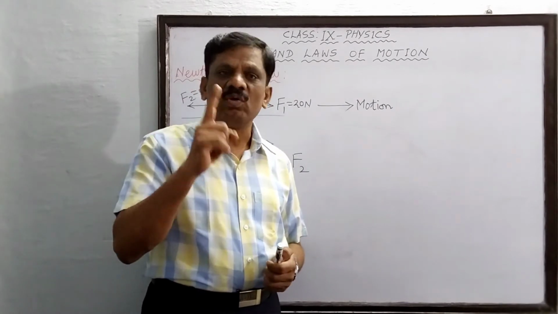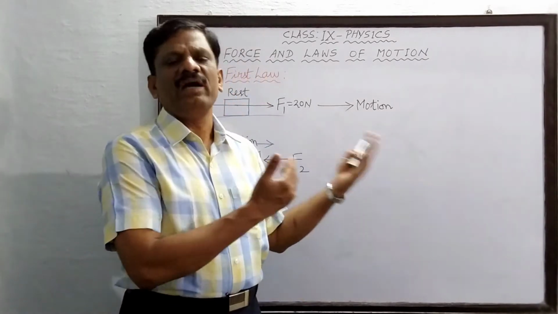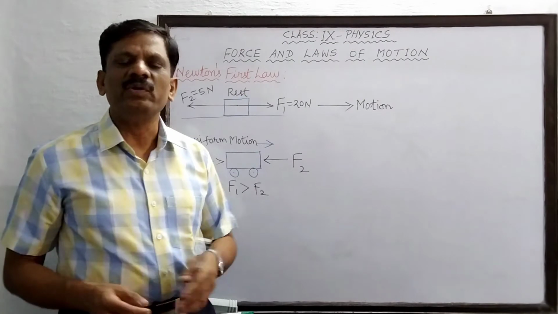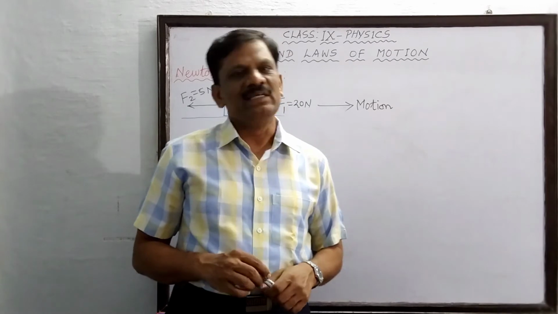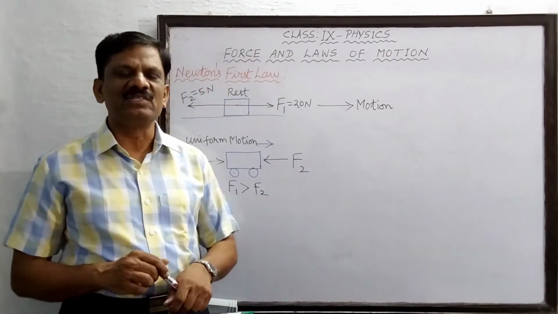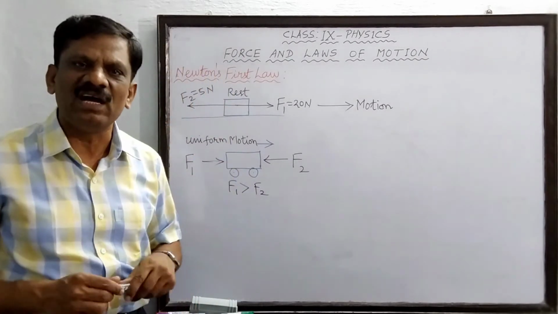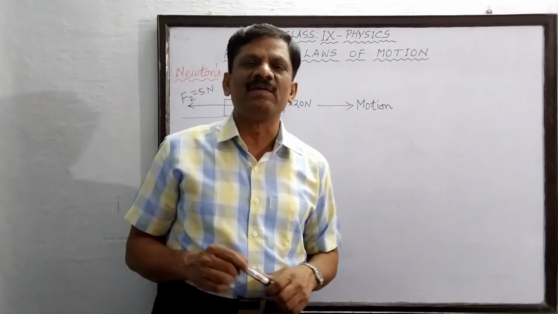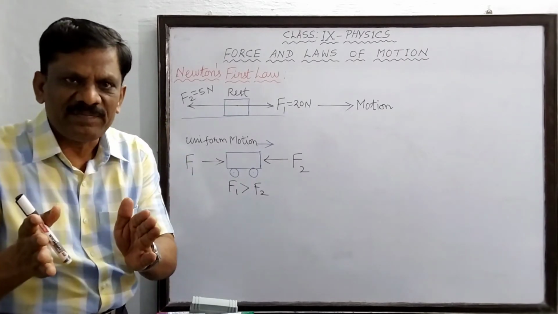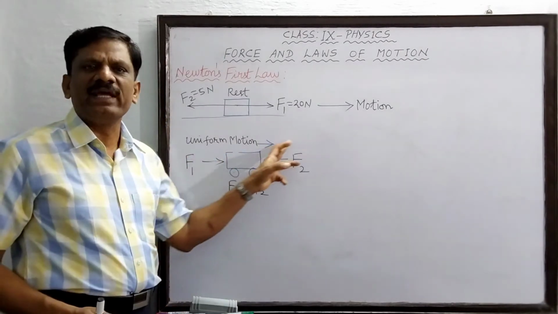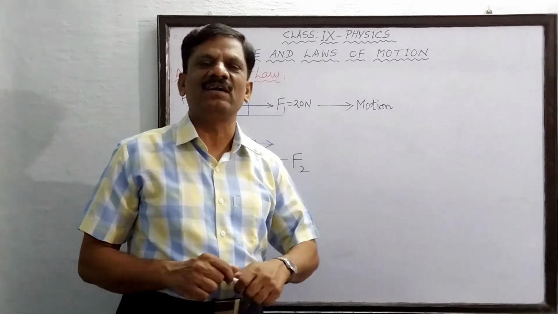So long as no unbalanced force is acting, the body will continue to have uniform motion and the resting body will continue to be in a state of rest. But the moment an unbalanced force acts on the body, the state of motion or state of rest of the body is going to change. So I am going to summarize these two examples under the title Newton's first law. So what is the statement of Newton's first law? Every body continues to be in its state of rest or uniform motion along a straight line unless an external unbalanced force acts on the body.